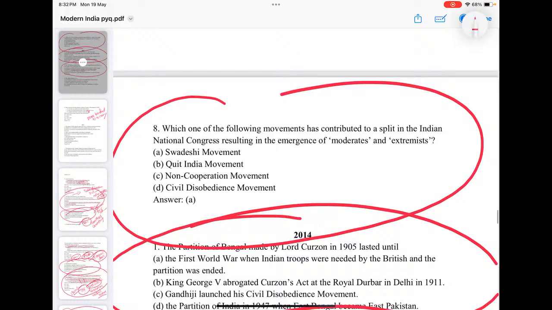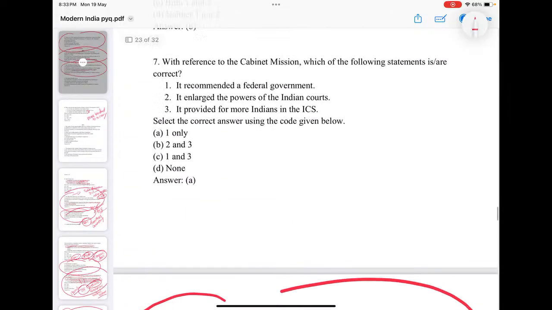Which of the following movements contributed to a split in Congress? We know there is the Swadeshi movement. With regard to Swadeshi, its character and outreach, there was a verbal fight, and finally moderates and extremists split. Regarding the modus operandi, how to carry forward Swadeshi, what to do and where, there were lots of debates, discussions and conflicts, and finally in the 1907 Surat session there was a split, resulting in the emergence of moderates and extremists.